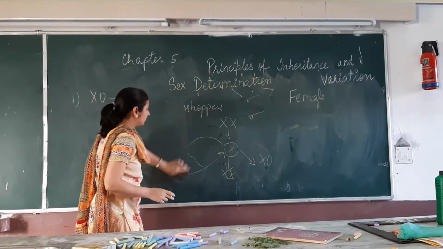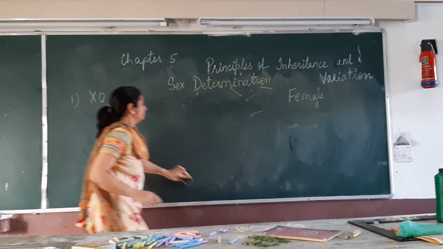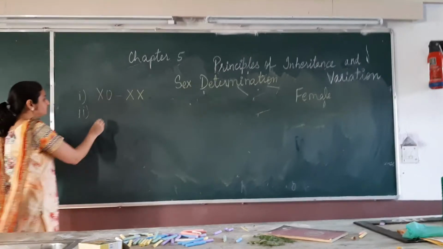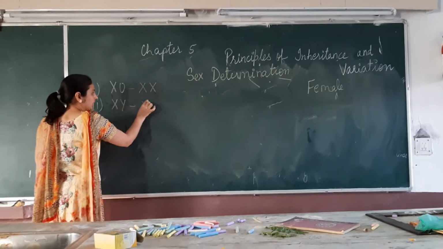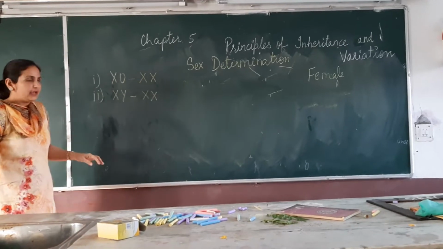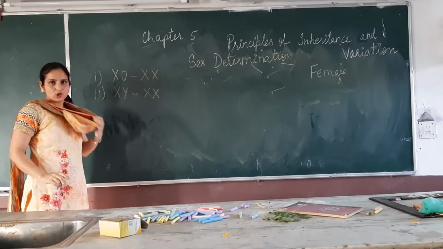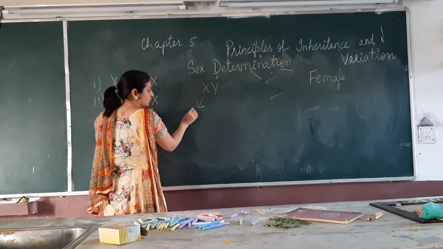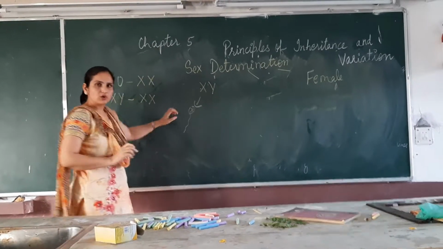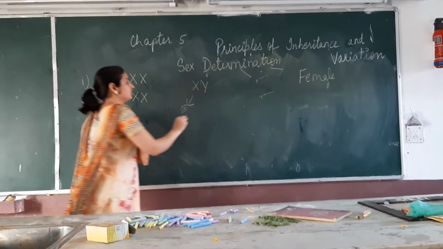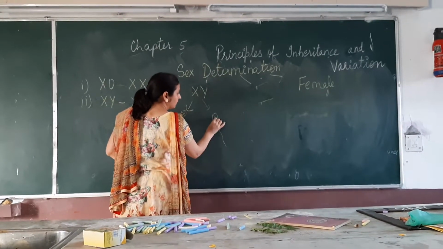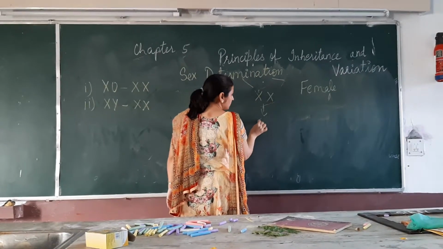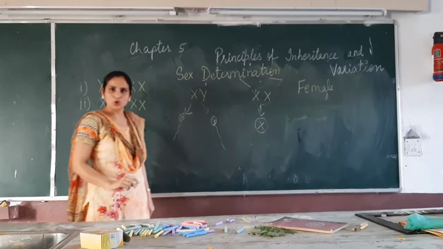The second type of male heterogamety is found in human beings and Drosophila. It is XY, XX type. Here again, the males produce two kinds of sperms. 50% of the sperms will carry the X chromosome, 50% will carry the Y chromosome, but the females will produce eggs which always carry the X chromosome.